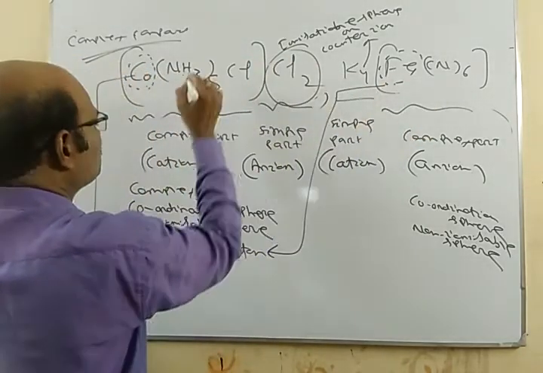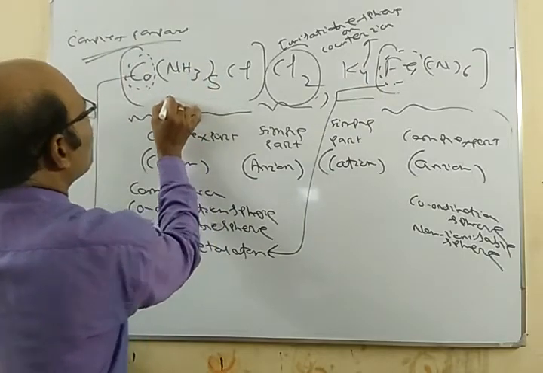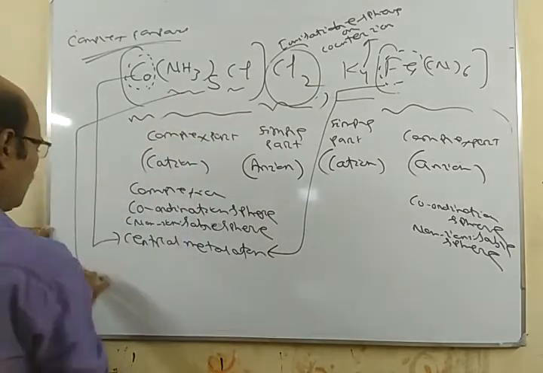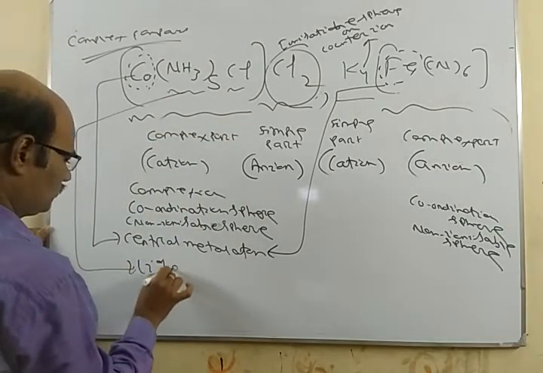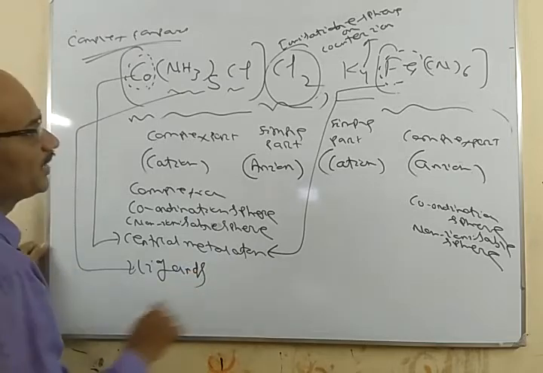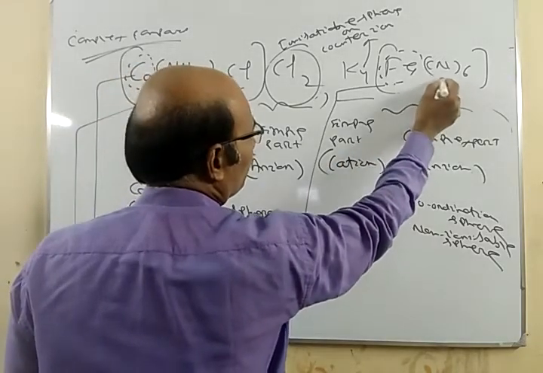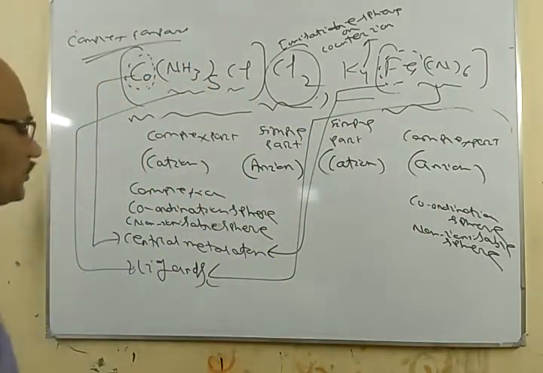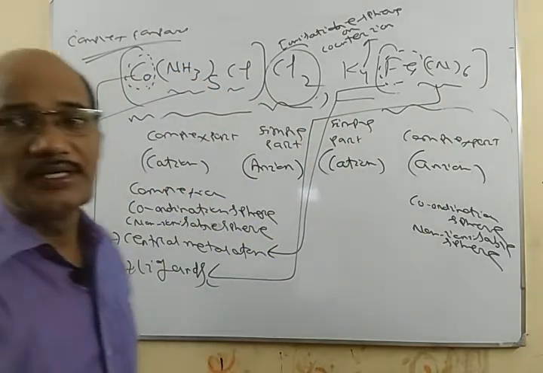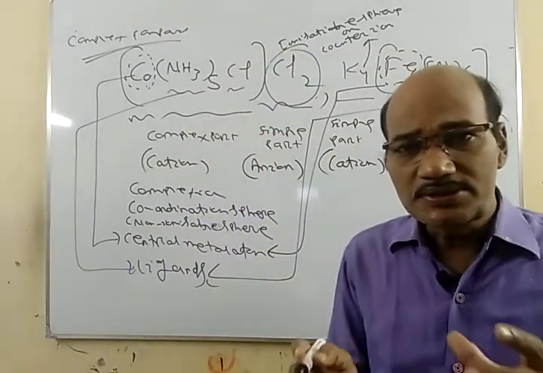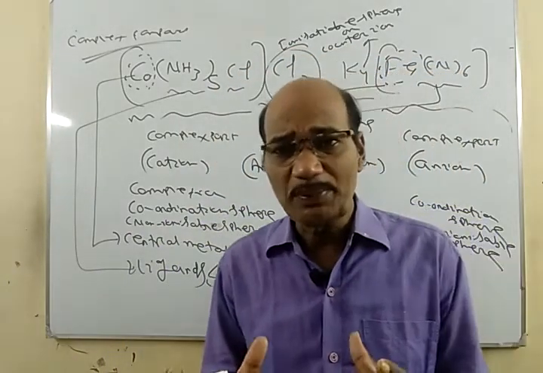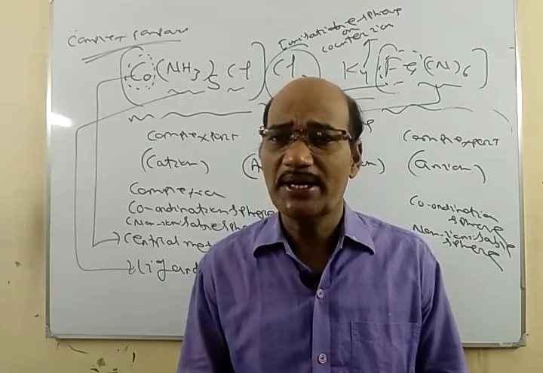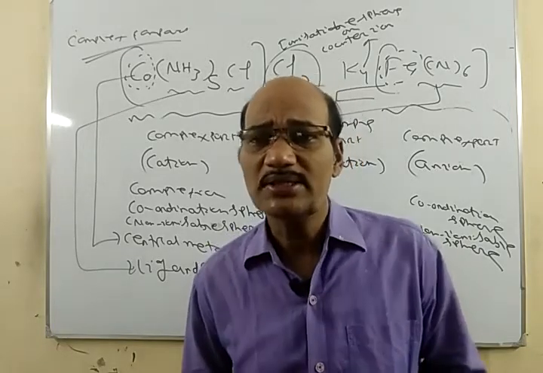These NH3 or Cl are called what? Ligands. So ligands are the simple atoms or groups of atoms which are attached to or surround the central metal atom.